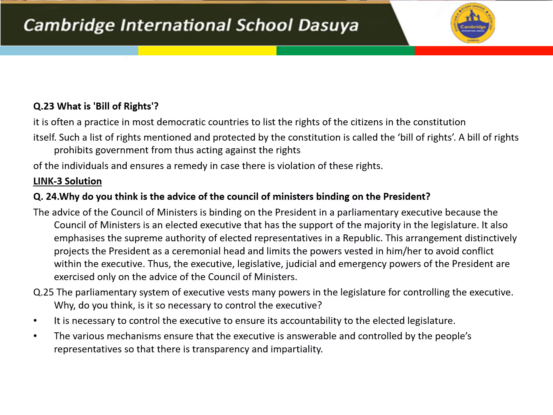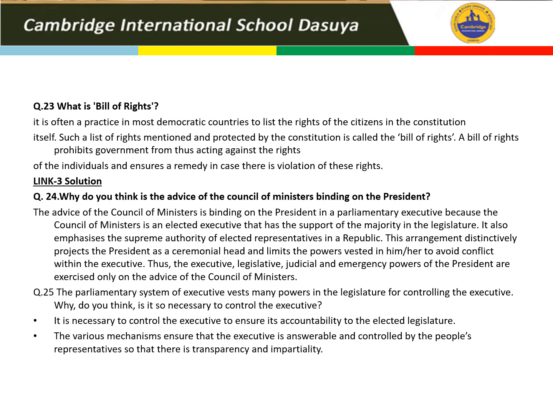Question number 23. Bill of Rights. It is often a practice in most of the democratic countries to list the rights of the citizen in the Constitution itself. Such a list of rights mentioned and protected by the Constitution is called Bill of Rights.